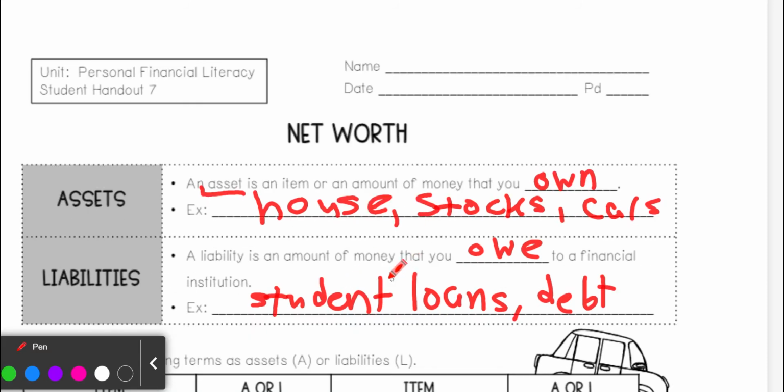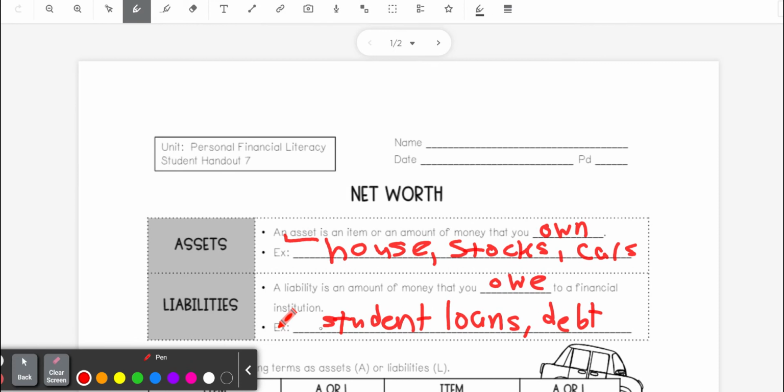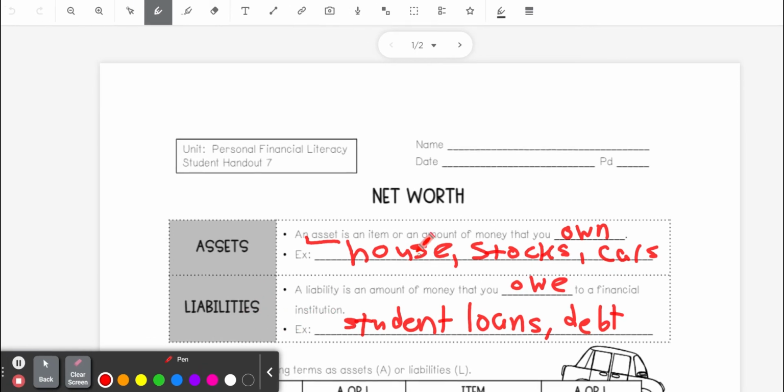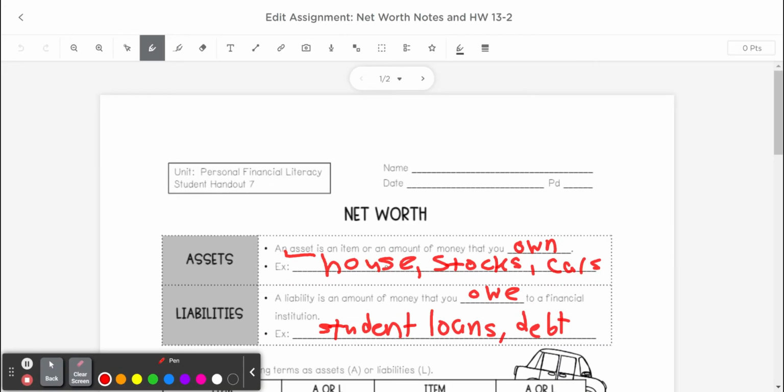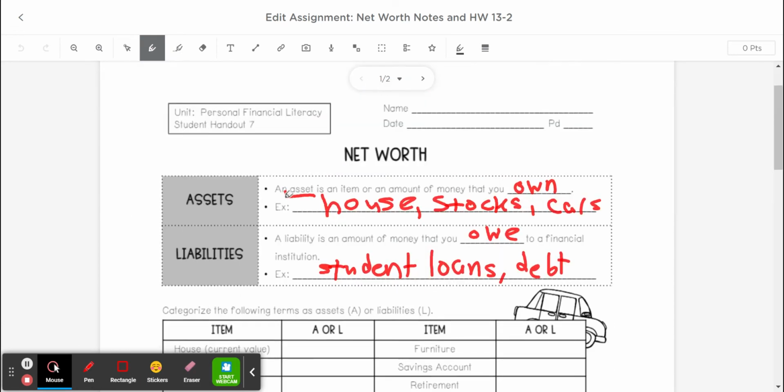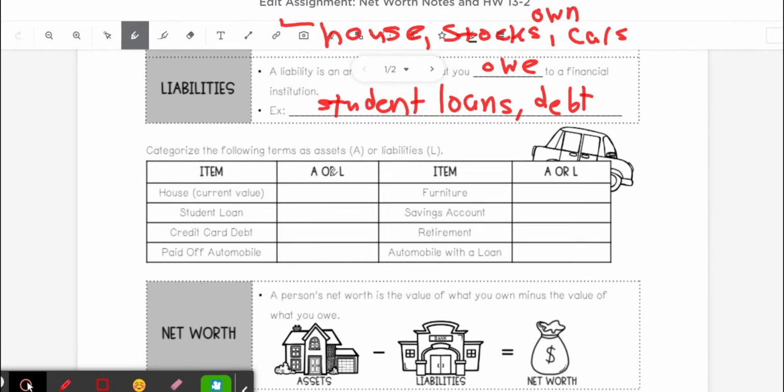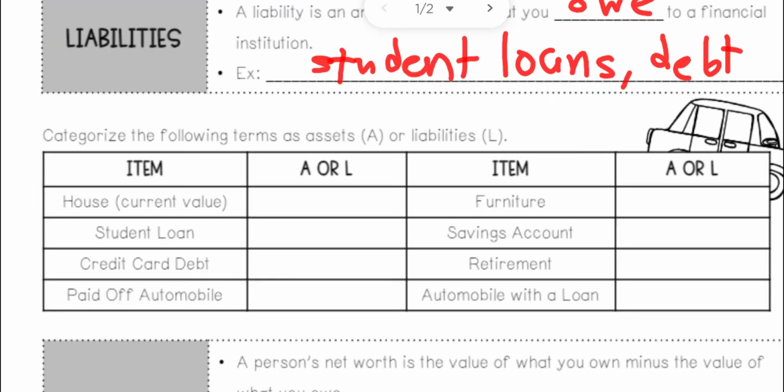So we are going to go through a list of a couple different things and talk about if it would be an asset or a liability. And that's going to help us to figure out how to calculate your net worth, which is basically how much money you have overall when you take into account the money that you have and the money that you owe.